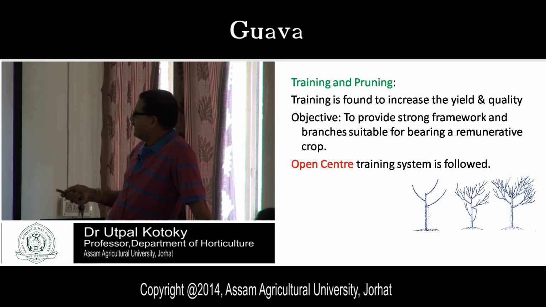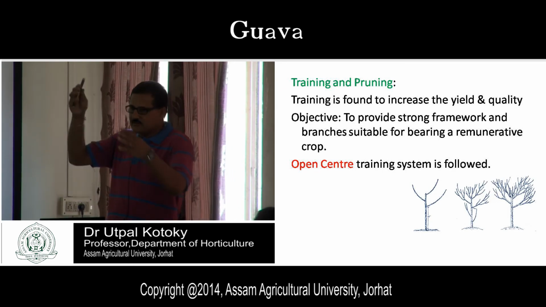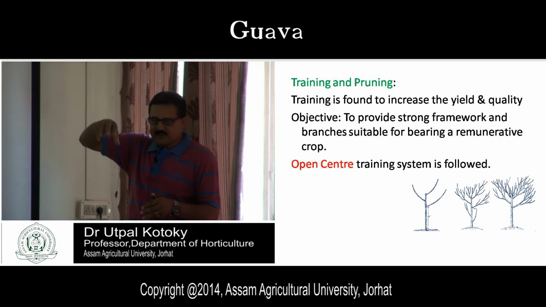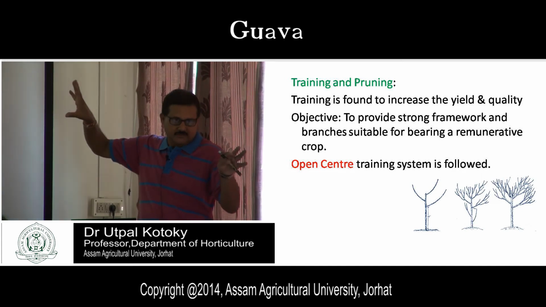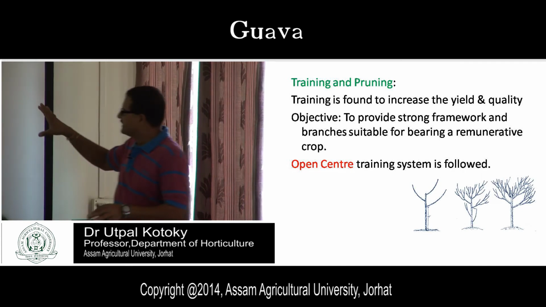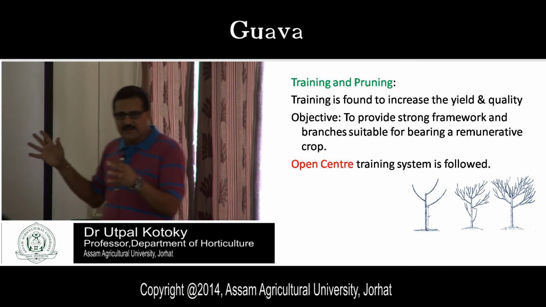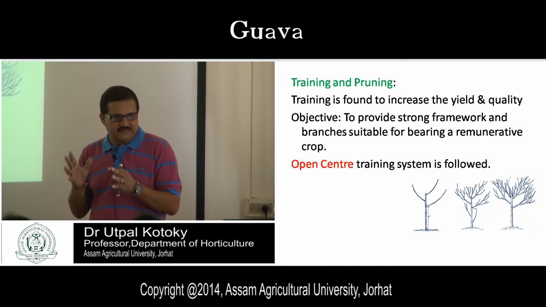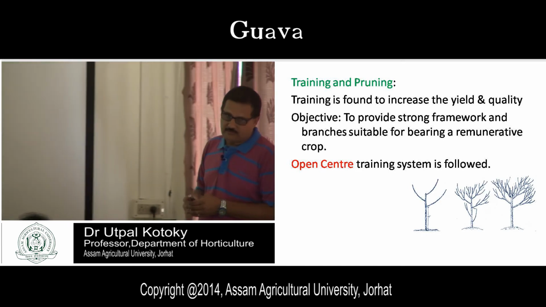You see, what is open center training system? The center should be open, and all the side branches should grow, so that the sunlight will fall and be well distributed to different parts. So this is your open center training system. You can make it when the plant is at the young stage. An open center training system is normally followed in guava.